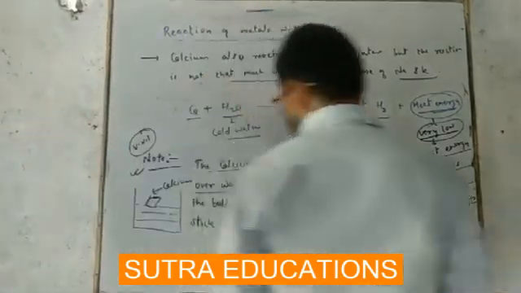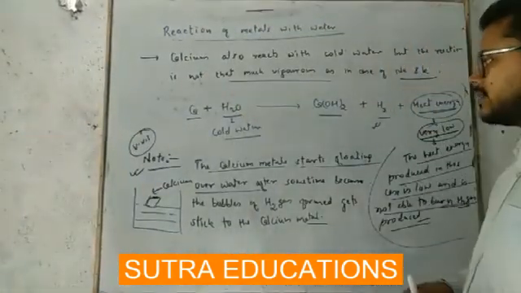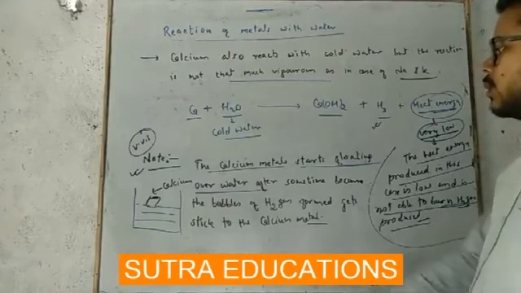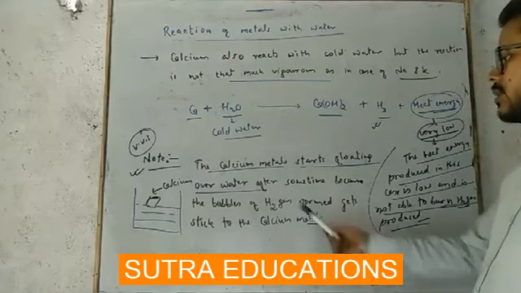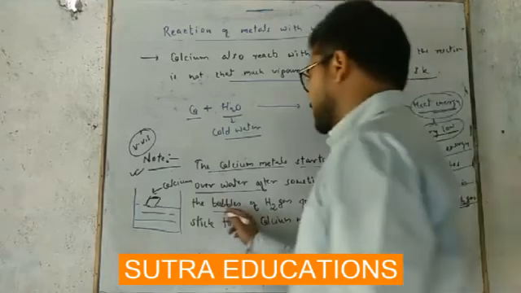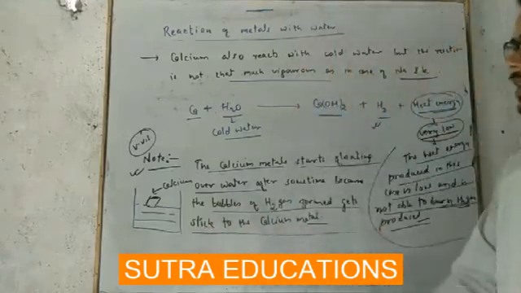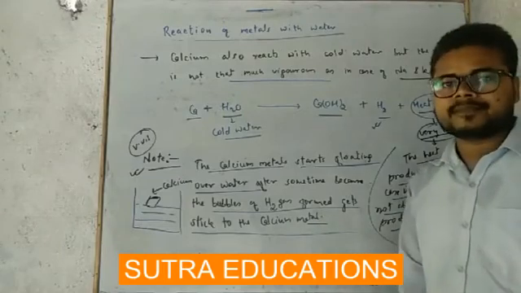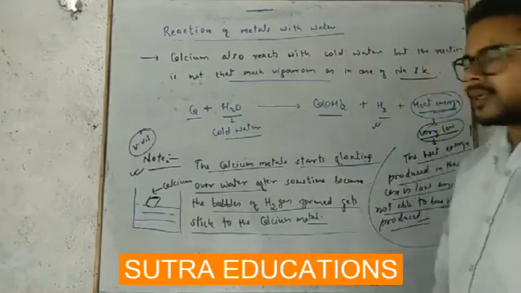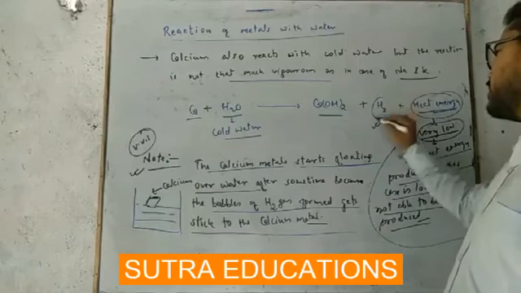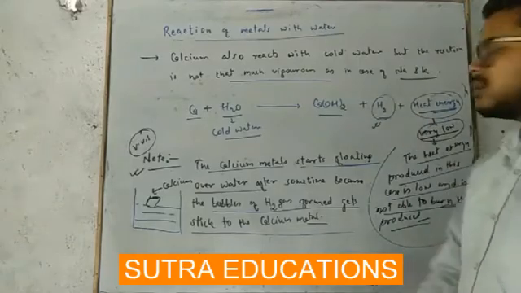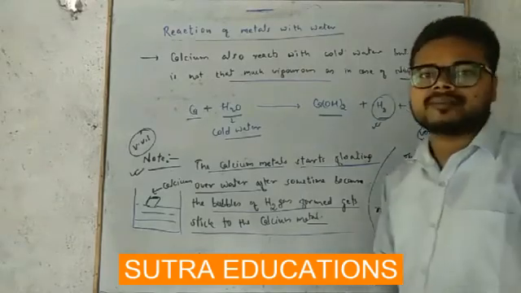Getting this? So I have written, the calcium metal starts floating over water after some time, because the bubbles of hydrogen gas formed get stuck to the calcium metal. Very, very important. Okay. Second most important thing is, this time hydrogen gas does not catch fire because the heat produced is quite low. Okay.